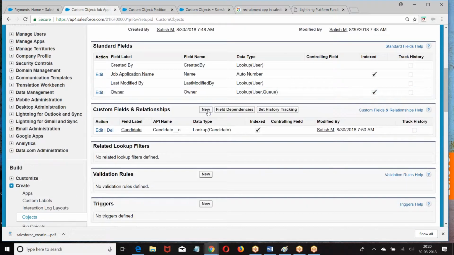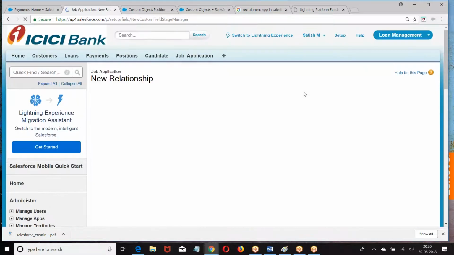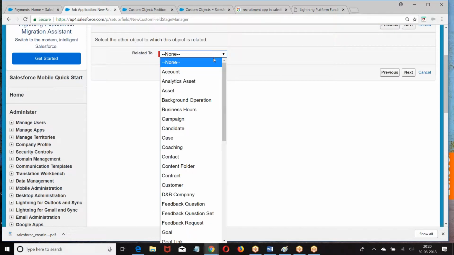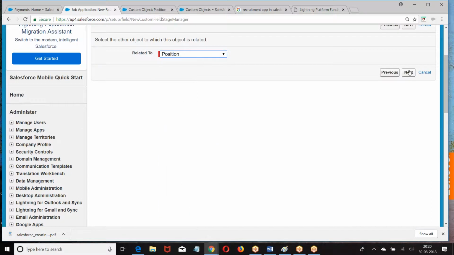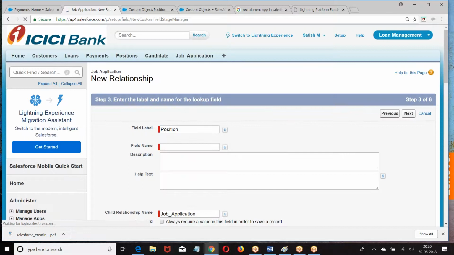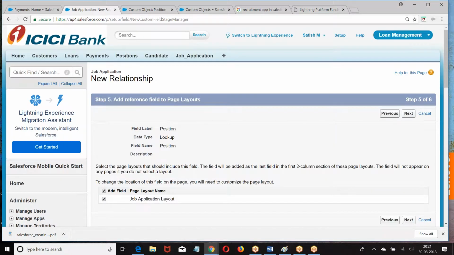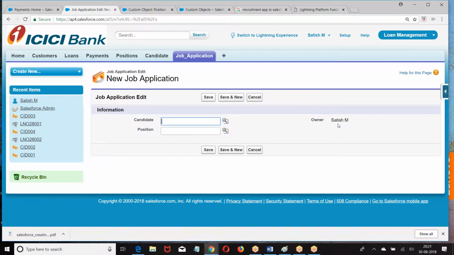Again, I am creating one more lookup. New. Lookup. Next. Now I am going for this. What is the next object we have? On the job application, candidate and position. Next. Next. Next. Go to this. This is how we got it. I hope you are good with this. Clear for everyone?